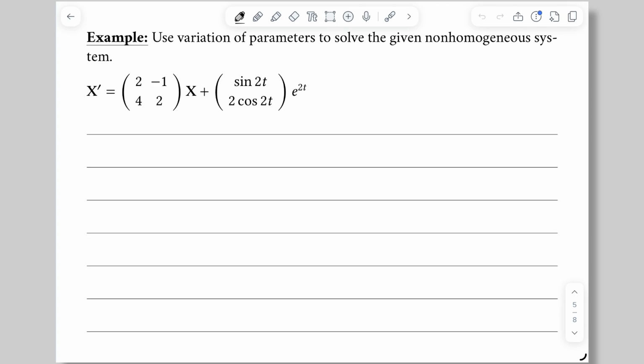Here's another example that'll let us see the variation of parameters process. We have the non-homogeneous system x prime equals the 2 by 2 matrix 2, negative 1, 4, 2 times x plus the column vector sine 2t, 2 cosine 2t times e to the 2t. I'd like you to go ahead and find lambda, find k, and then form the complementary solution.